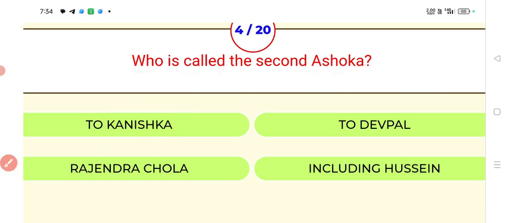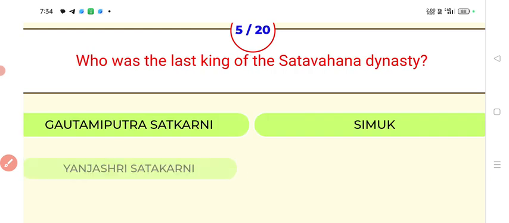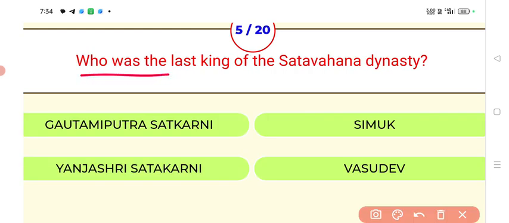Next. Who was the last king of Satvahan dynasty? Answer, Yogyasri Satkarni. Yogyasri Satkarni was the last king of the Satvahan dynasty.